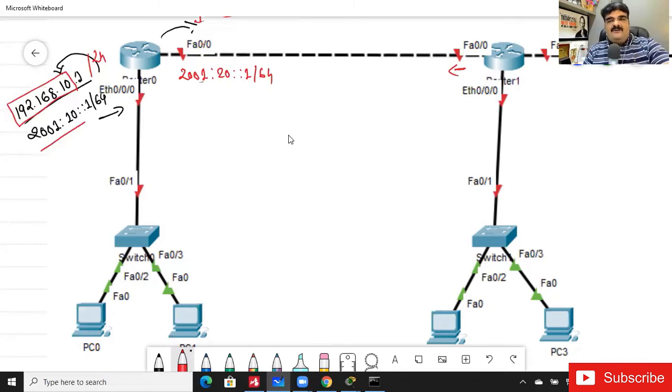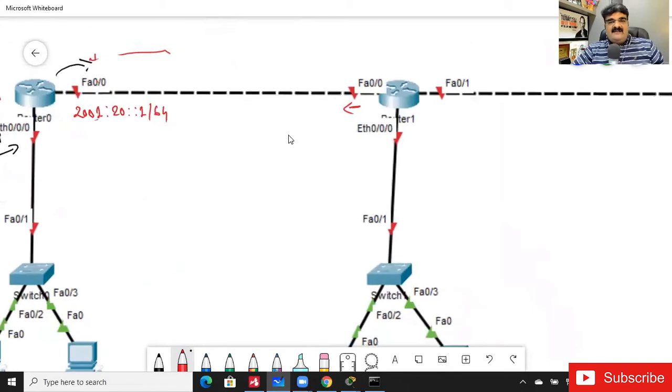So now I am going to quickly configure this. It will be like 2001:20::2/64. Yes, same network. It must be in the same network, so the 64 bits must be same. Right? Yes, Prakash Kumar, mark.